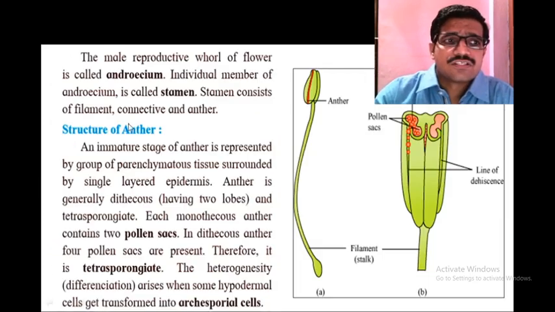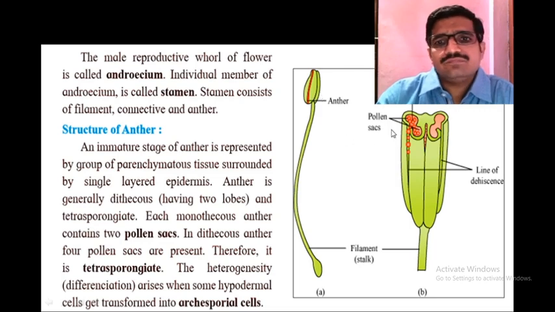Then the structure of the anther. If you observe the structure of androecium, it consists of filament and anther. This anther produces pollen grains. The individual member of the androecium is called a stamen.